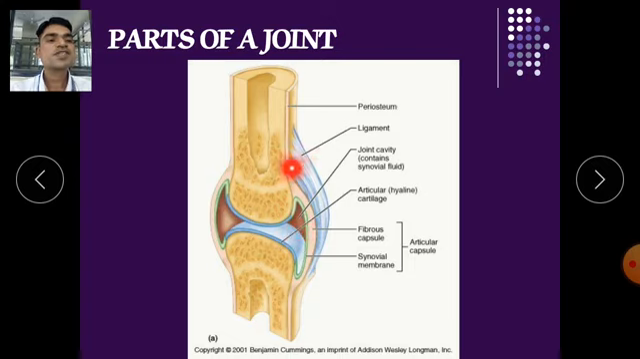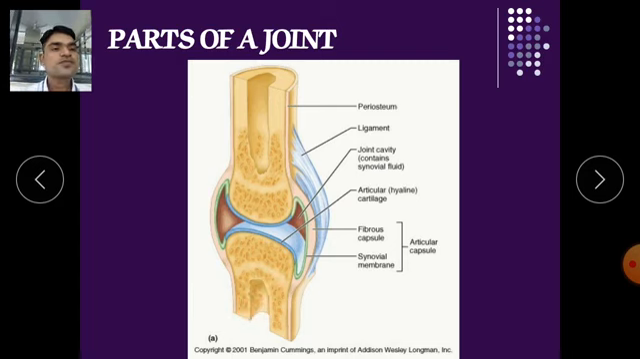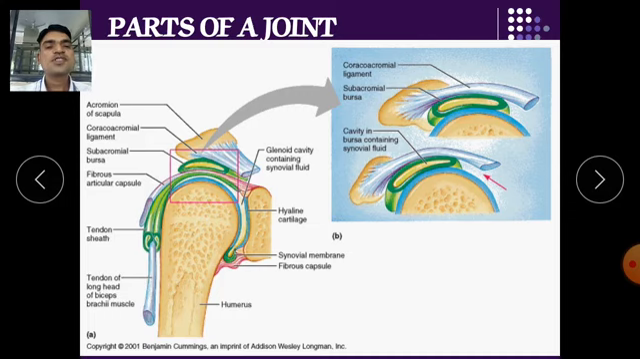So here you can see the ligaments which attach two bones together. Above this there is also the patella. The patella is connected with two ligaments, from the upper side to our femur and from the lower side to our tibia. Here you can see the parts of joints and how they are connected. This is the glenoid cavity, this is the hyaline cartilage, this is a tendon which connects our bone to our muscles. This is the subacromial bursa.